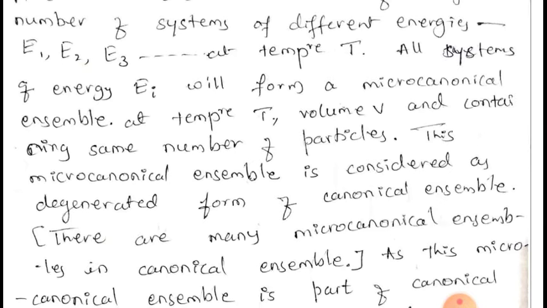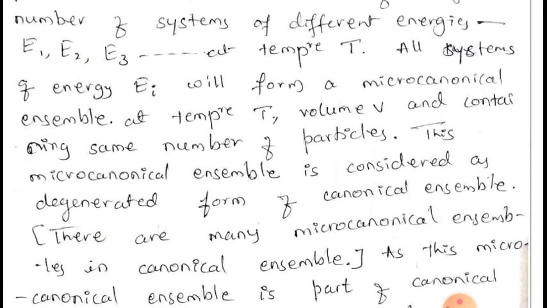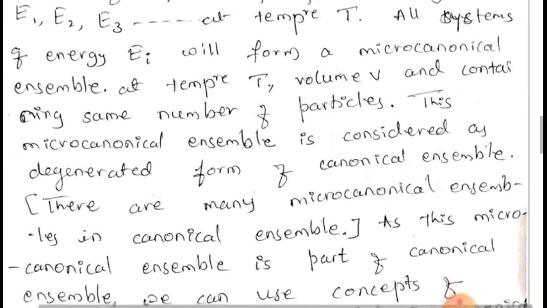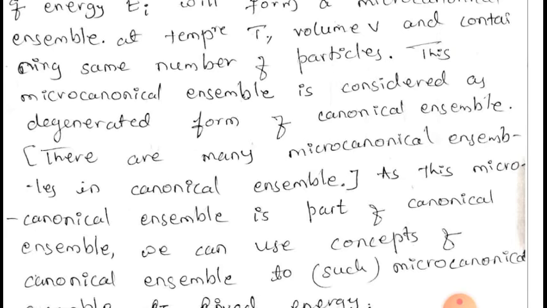We can imagine that a canonical ensemble is a collection of a large number of microcanonical ensembles maintained at a temperature T and having a volume V. And as we already know, the number of particles in every system of a microcanonical ensemble is the same. Even in a canonical ensemble, all the systems contain the same number of particles.